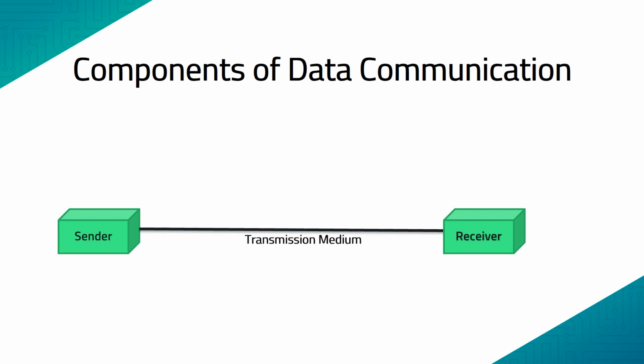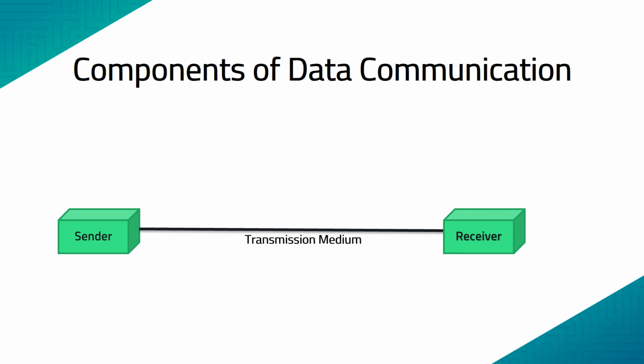These sender and receiver are connected by means of a transmission medium, which is a physical path or physical connection that connects the sender as well as the receiver, in which the message will travel from sender to the receiver.